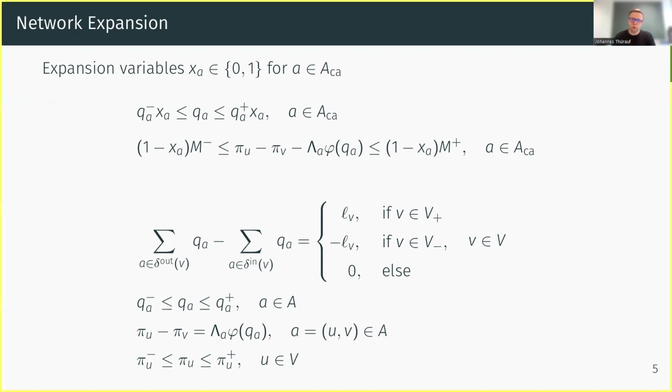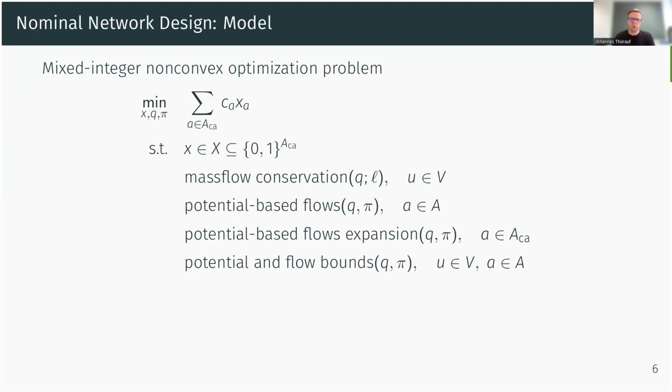And when we put all this into one optimization model, we have our nominal model where we minimize the costs for building our new arcs. We have discrete decisions for building these new arcs, and then for a single demand scenario, we have to guarantee that this demand scenario representing the injections and withdrawals can be transported through the network, and this we model by our in general nonlinear non-convex flow constraints.